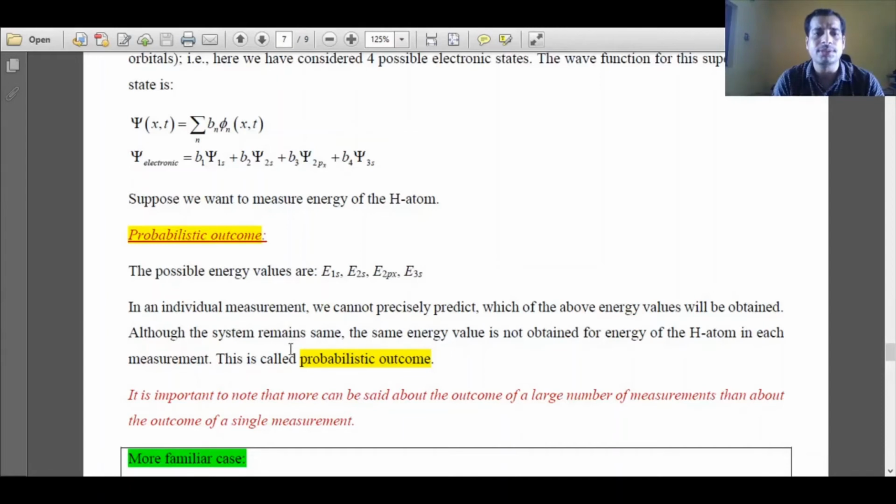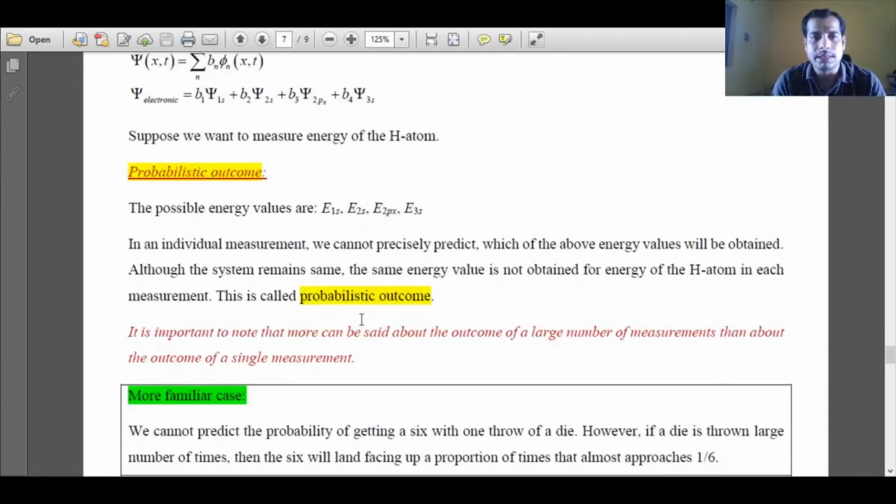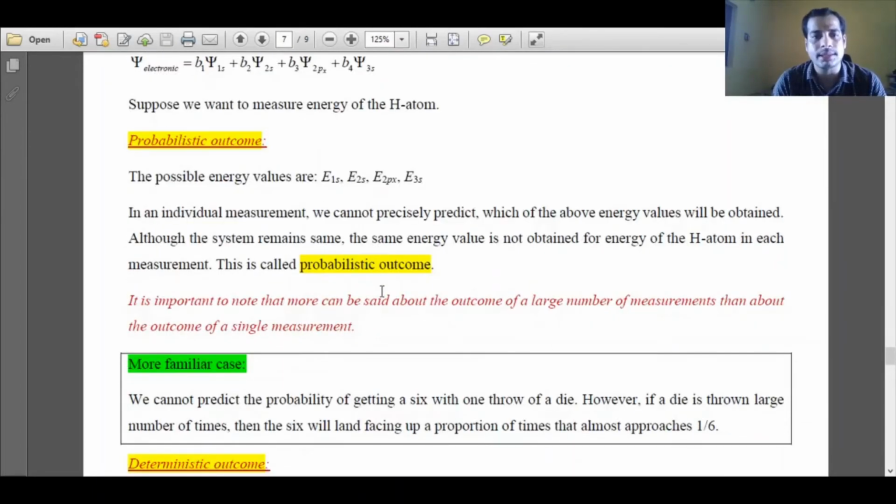To be very sure about the outcome, or to understand a system in a much better way, we have to do the experiment or the measurements as many times as possible. So then only we can say anything concretely about the system, because all the 4 states are possible. So energy can be associated with any of the states. So such a measurement is called a probabilistic outcome, and this is generally the case in quantum mechanics.